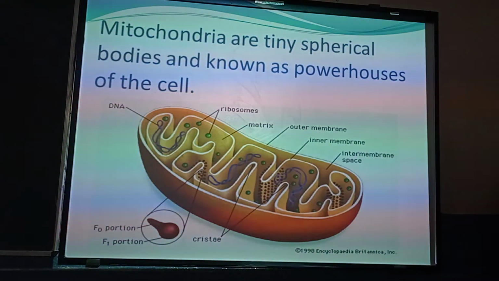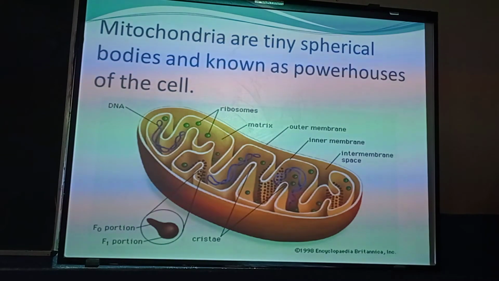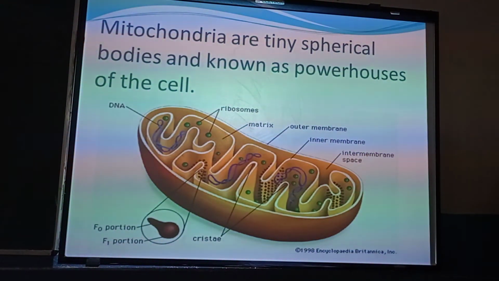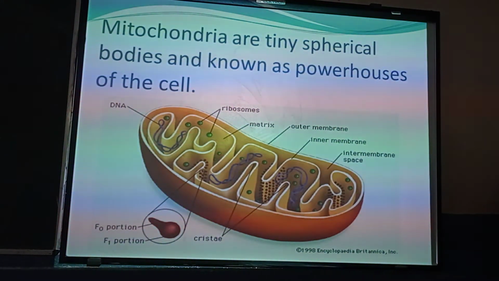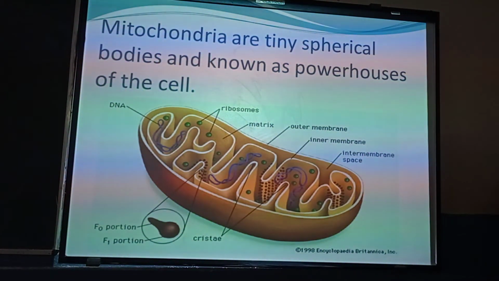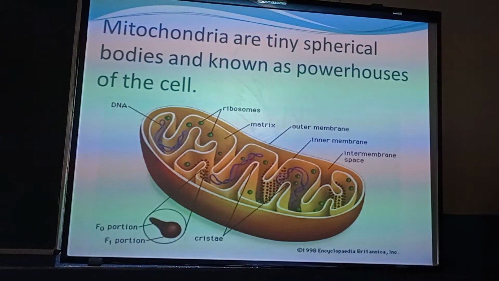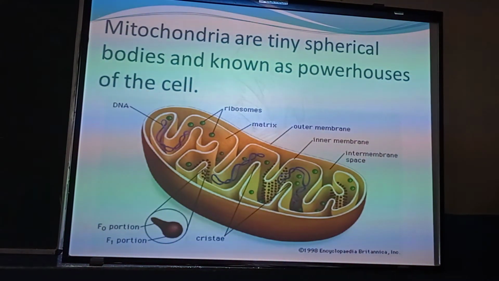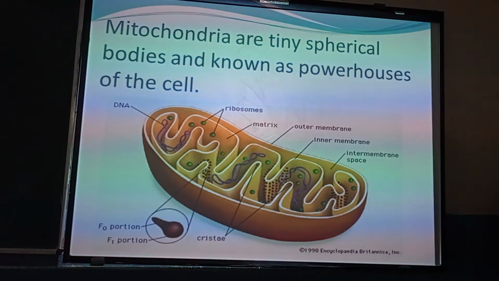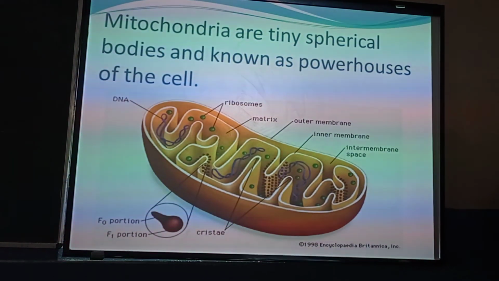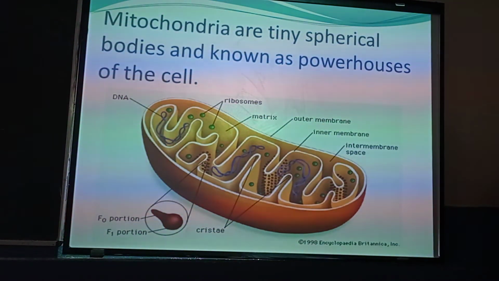The main function of mitochondria is to catalyze biochemical reactions which are involved in the respiration process and generation and release of ATP molecules, that is adenosine triphosphate molecules, which are also known as the energy currency of the cell. And due to this function, it is also known as the powerhouse of the cell.